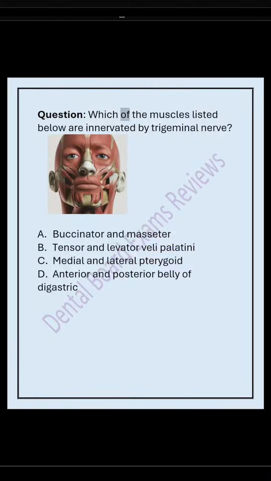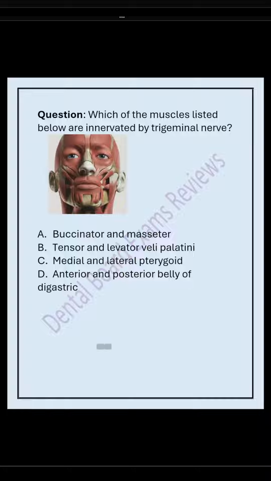Question: which of the muscles listed below are innervated by trigeminal nerve? A. Buccinator and masseter. B. Tensor and levator veli palatini. C. Medial and lateral pterygoid. D. Anterior and posterior belly of digastric. The answer is C. The medial and lateral pterygoid muscles are innervated by trigeminal nerve, which is cranial nerve 5.